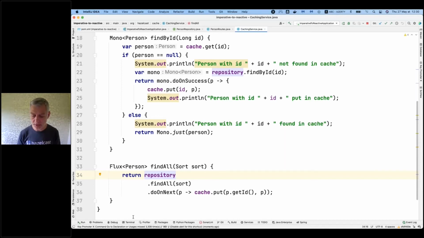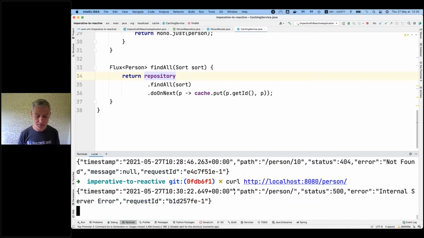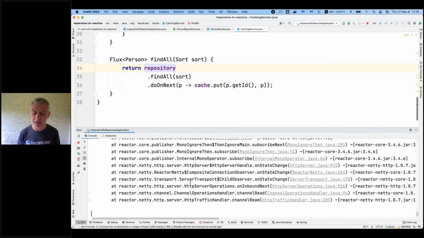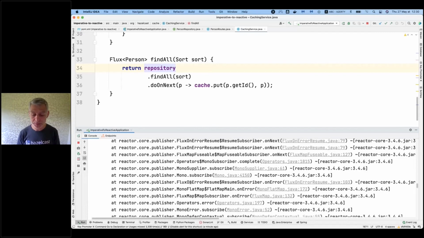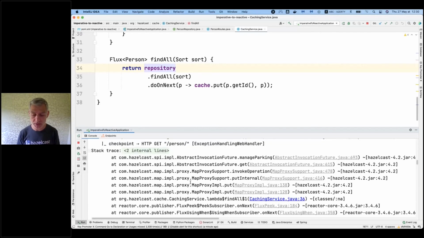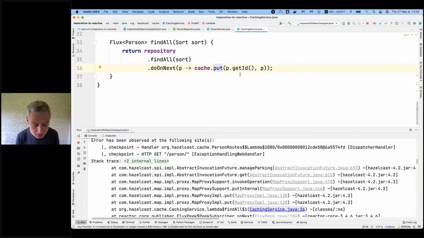Now I can return every one of them. Oh no, I cannot. Why can't I? Because now BlockHound that I installed before is telling me, hey, you did something very, very wrong. You can see that the reactive stack trace is a bit long. It tells me, no, you did something wrong. You're actually on the caching service on line 36, you're doing something bad. And actually, I am doing something bad. Cache.put is blocking. And BlockHound tells me, hey, that's not the way to do it.